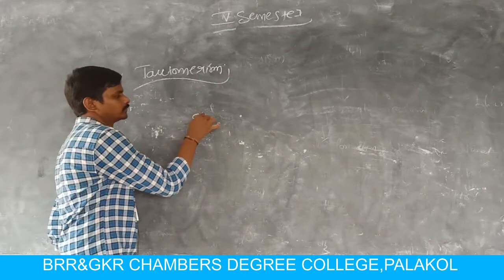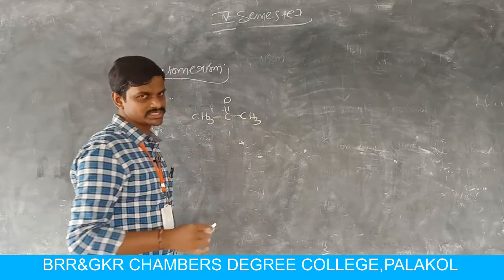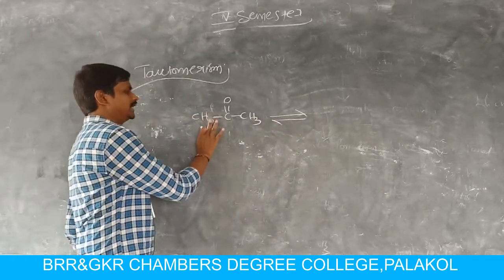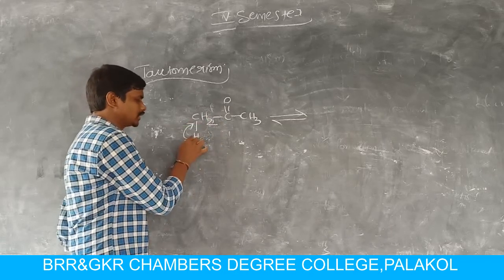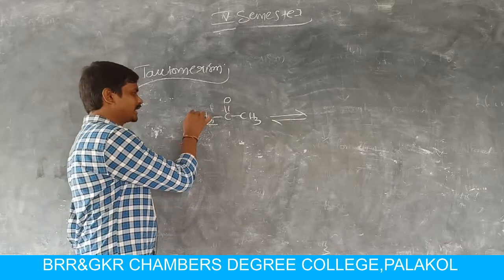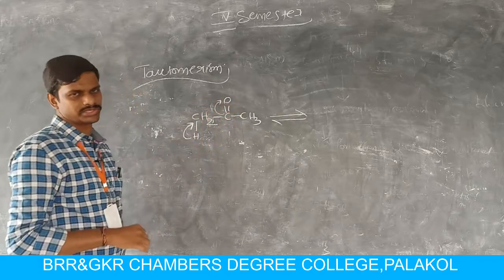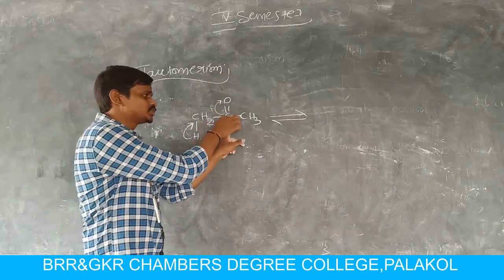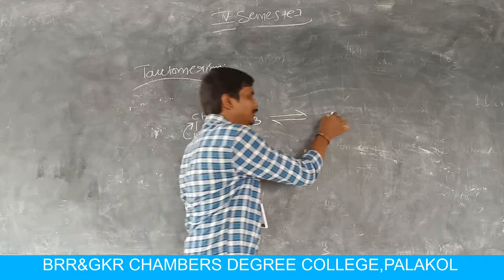So here we can consider one example, CH3 C double bonded O CH3. In this molecule, the hydrogen present at CH3 migrates from the carbon atom. That means the hydrogen migrates away from the carbon. So carbon carries a negative charge and hydrogen carries a positive charge, with simultaneous migration of the carbon-oxygen double bond towards the more electronegative oxygen atom. Here the carbon atom gets a positive charge and this carbon gets a negative charge, and both combine together to generate a double bond.